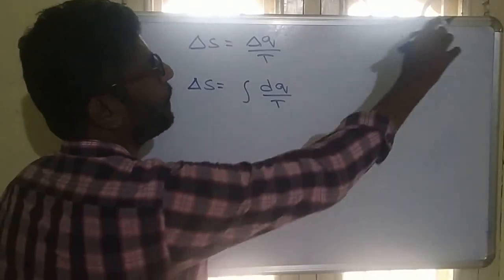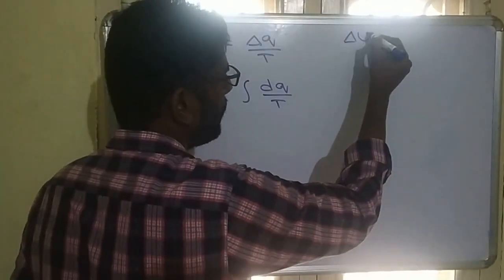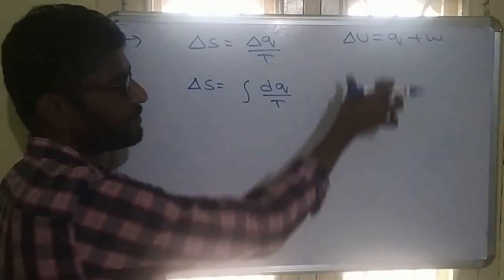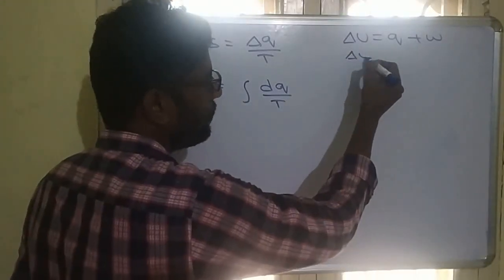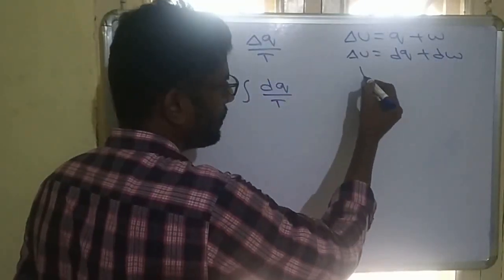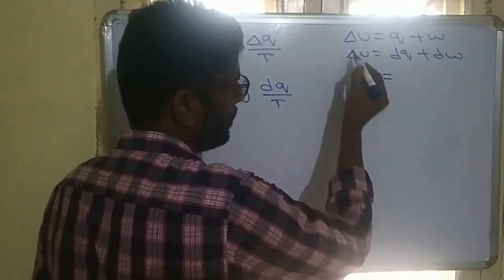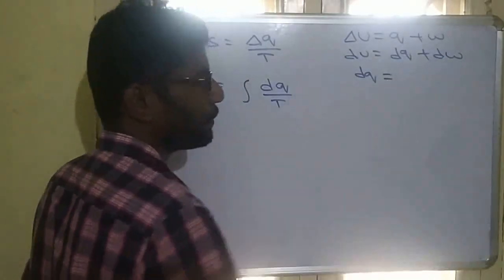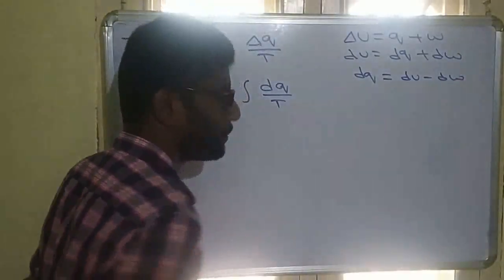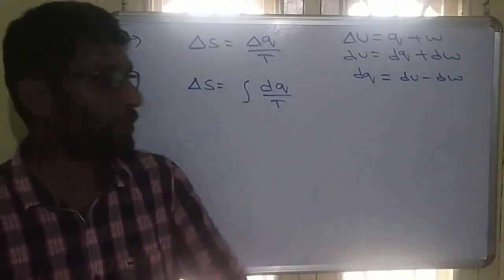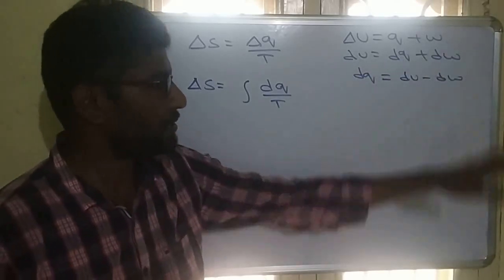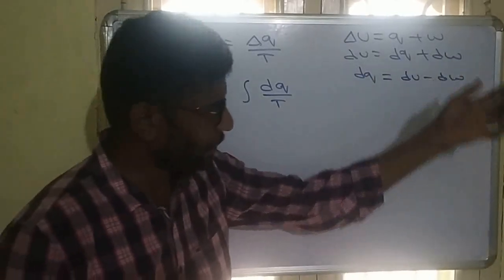But remember, from the first law of thermodynamics, you know that delta U is equal to Q plus W. So this is the first law of thermodynamics. So for a small change, dU is equal to dq plus dw. From this, what is the dq value? dq is equal to dU minus dw. Just from the first law of thermodynamics.